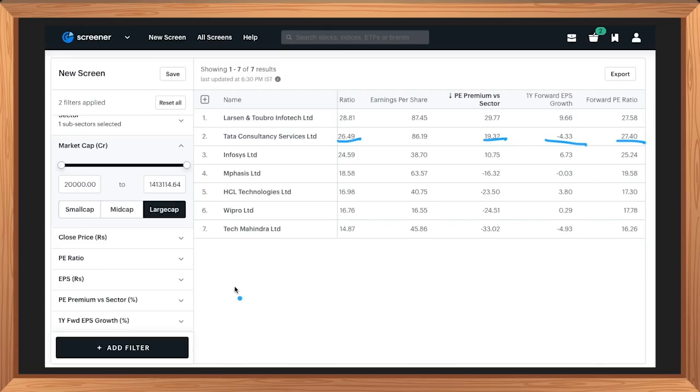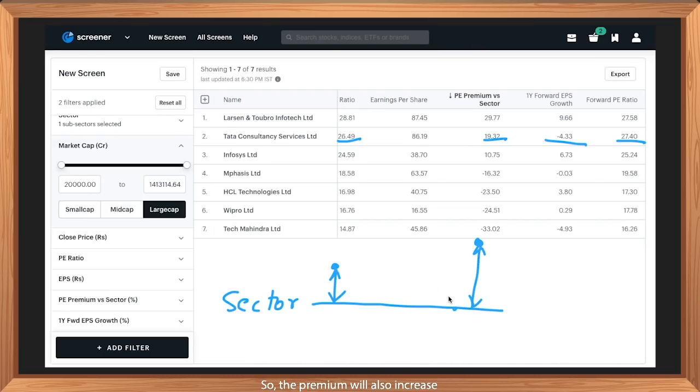Let's try to understand this. The sector PE ratio is here. The current PE ratio for TCS is here. If EPS goes down by 4% in the next financial year, the forward PE ratio is expected to increase. So, the premium will also increase.